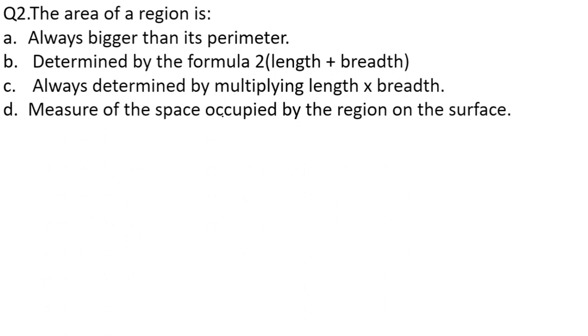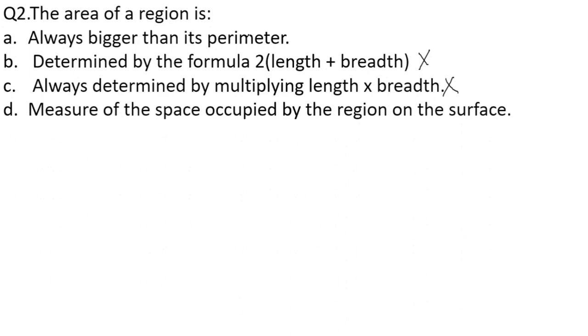So this won't be the correct answer, this will be eliminated here only. Area for a rectangle and for a square is different, that we have already discussed in our live lectures. Always determined by the formula length into breadth. This is also an option that has been eliminated, because the formula for the area of different shapes is different based upon the shape itself.